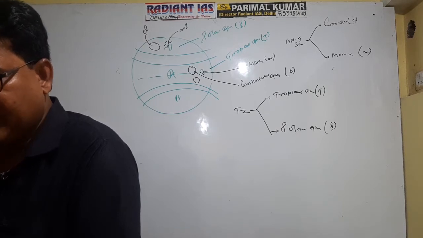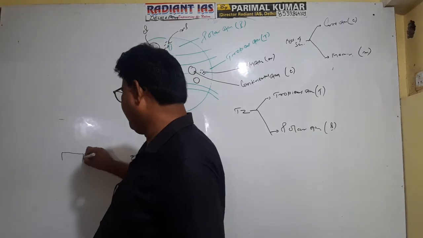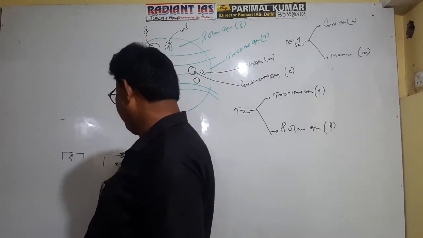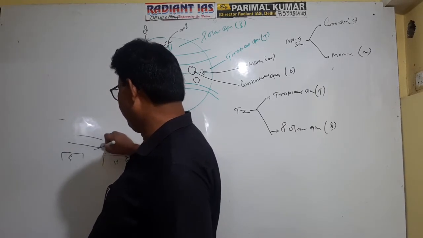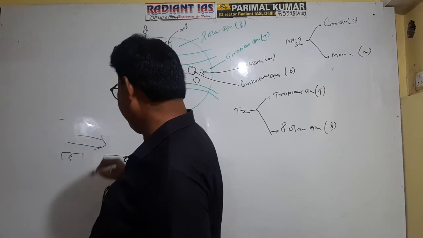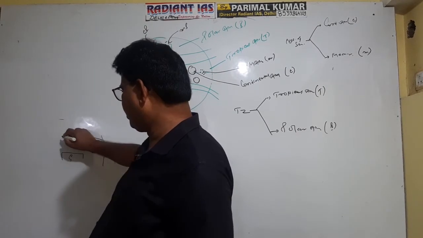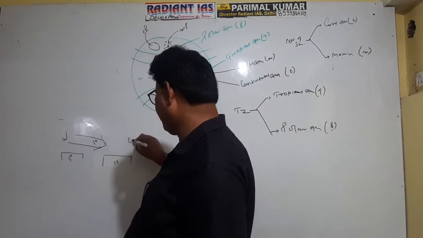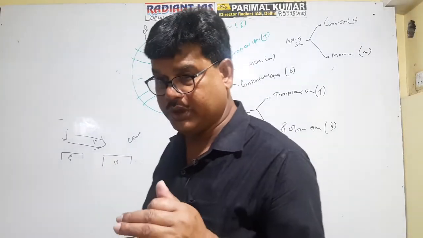Suppose this is one place with a temperature of 5 degrees and this is another place with 15 degrees, and the air mass blowing here has an average temperature of 10 degrees. So here it will be referred to as warm air mass, but here it will be referred to as cold air mass. So it is a relative term, similar to oceanic currents.